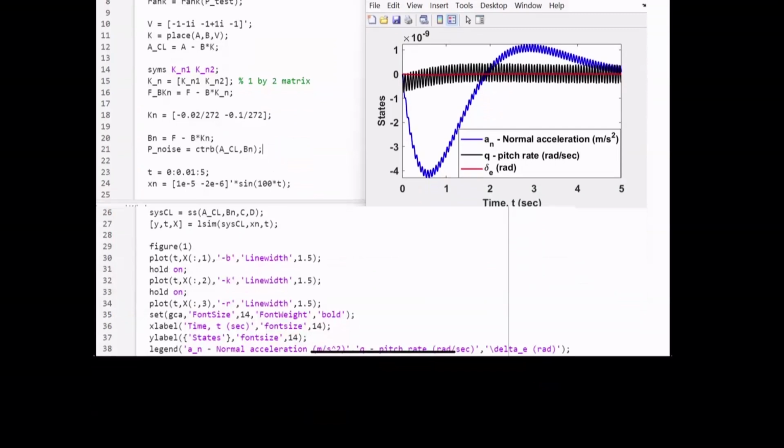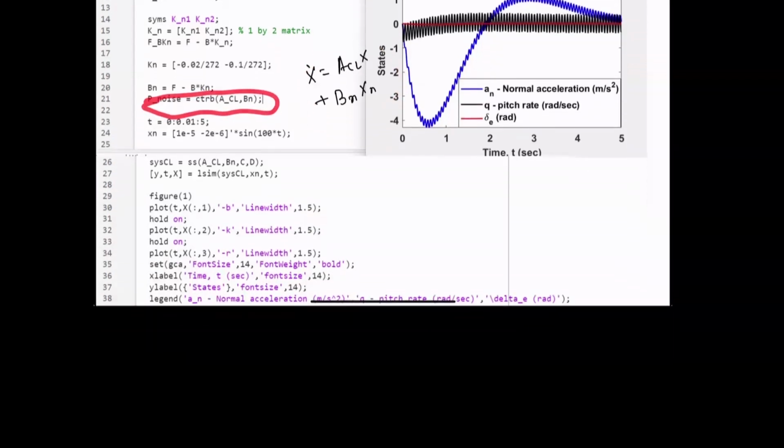Then we are finding the system. Then again we are checking, because if you notice, we have the system x dot equal to ACL x plus B in xn, right? So now what we are doing is checking the controllability of this system, the controllability of the system with noise.